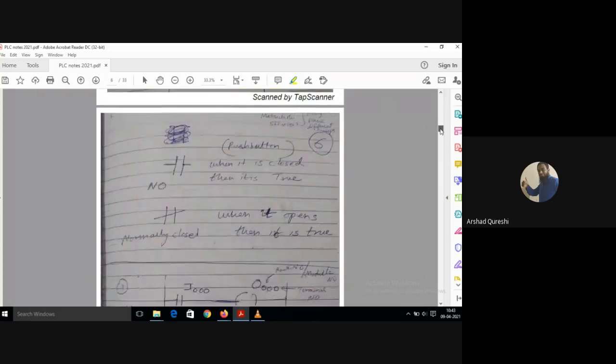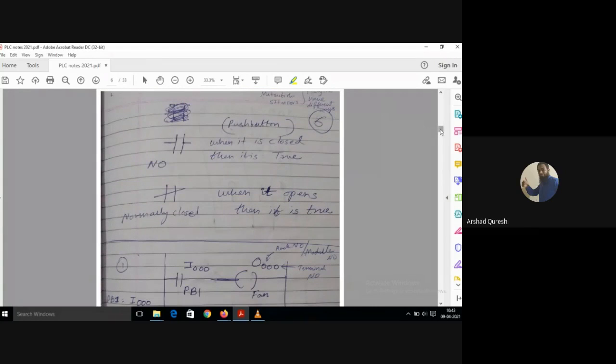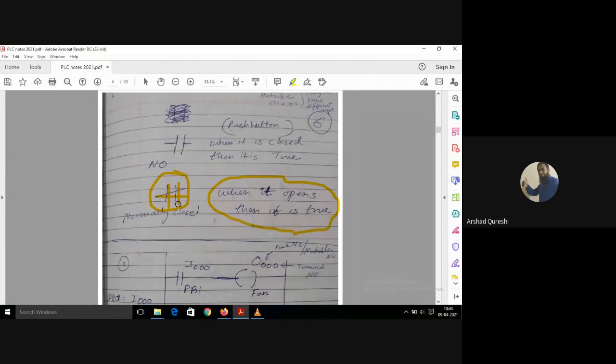Okay, see, in the same way, normally closed, when it opens, then it is through. Okay, means it is in the actuated position. When it is closed, it means it is normally closed. Okay, in the normal position it is closed. When we are not touching it, when we are not disturbing it, in its normal position it will be closed always. As soon as we disturb it, we actuate it with the help of a piston end or rod end or something, then it gets actuated. So when it is getting open, then it is through.